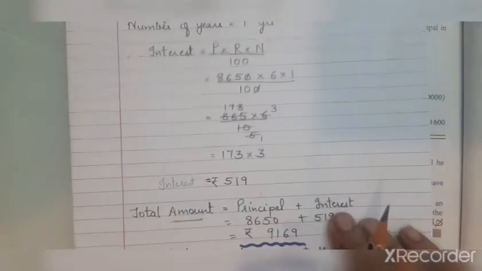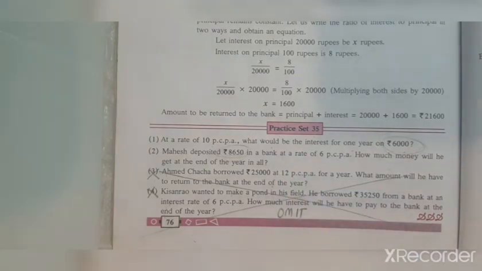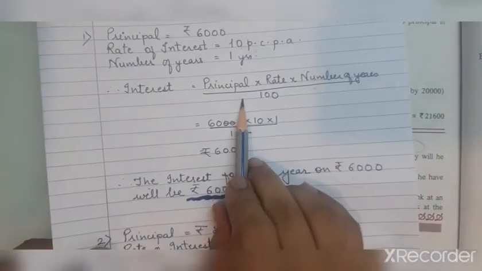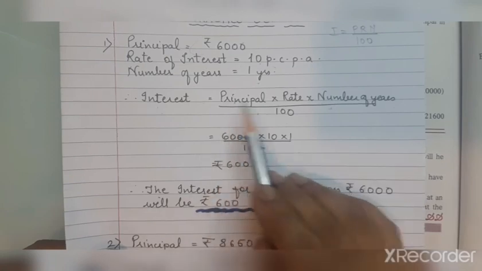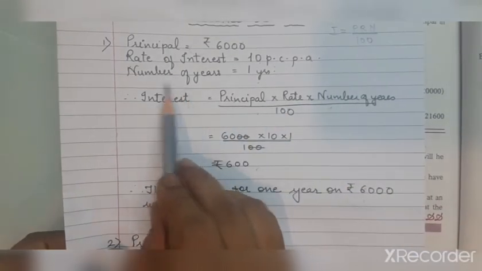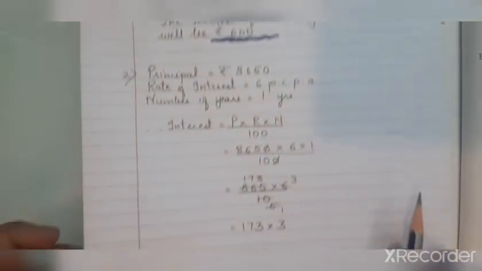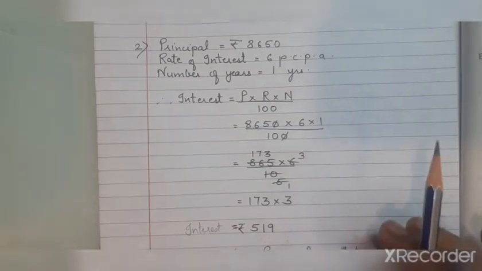So in this lesson, we just had two sums, the first and the second, and we solve both the sums with the help of this formula: interest is equal to principal into rate into number of years upon 100. If we have to just find the interest, we will use only this one formula. If we have to find the amount also, the amount is what?